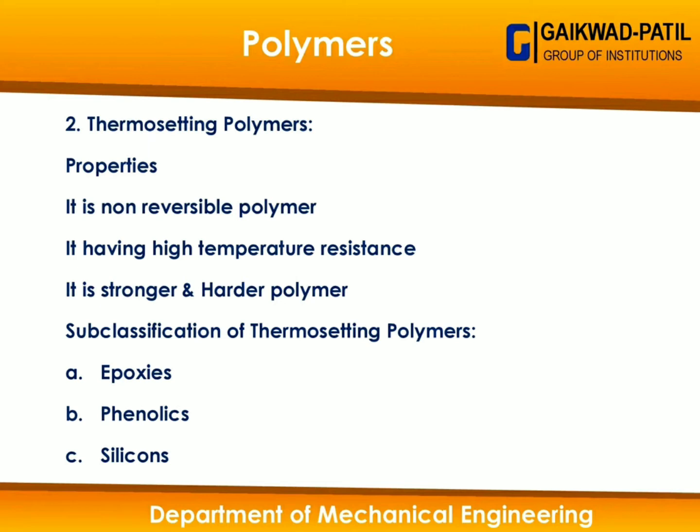So thermosetting polymers have three main categories: epoxies, phenolics and silicon. The basic application of thermosetting polymers is in electrical and electronics industries, automobile industries, and aerospace industries for manufacturing different engine parts, and electronic appliances like cabinets, switches, MCBs, cabinets.